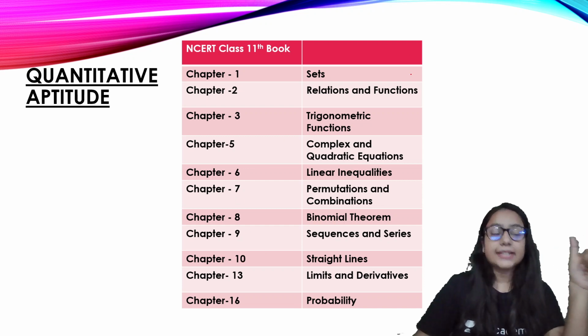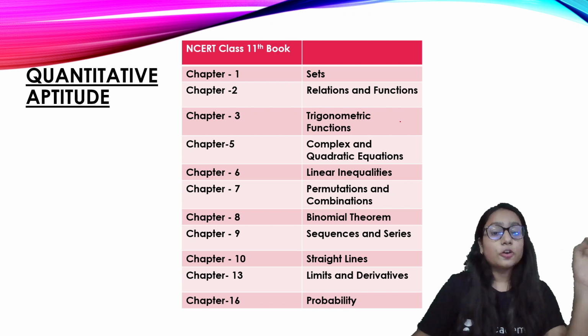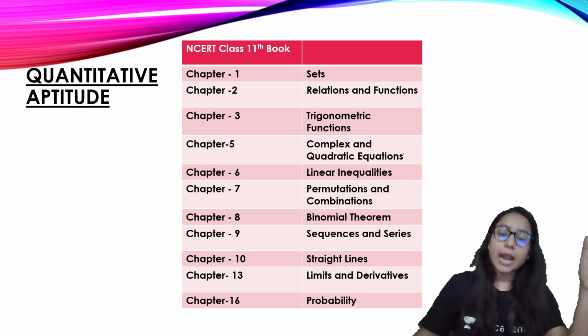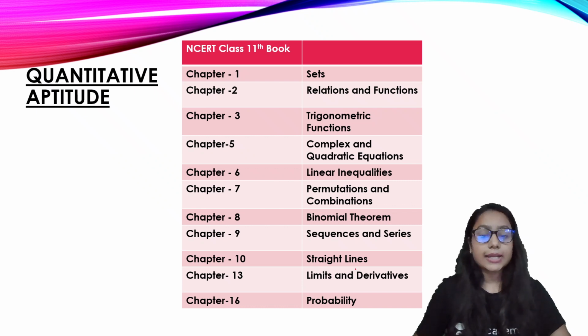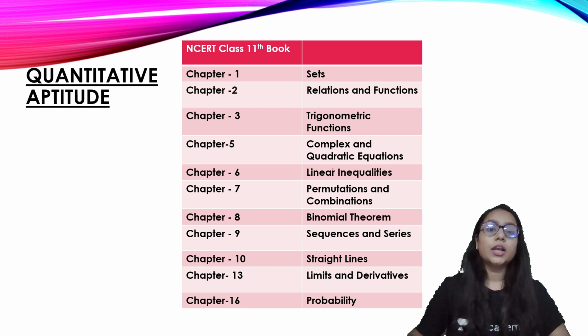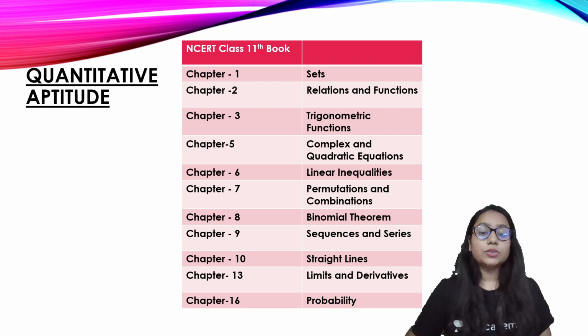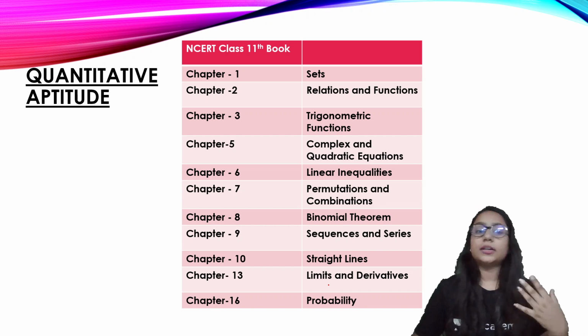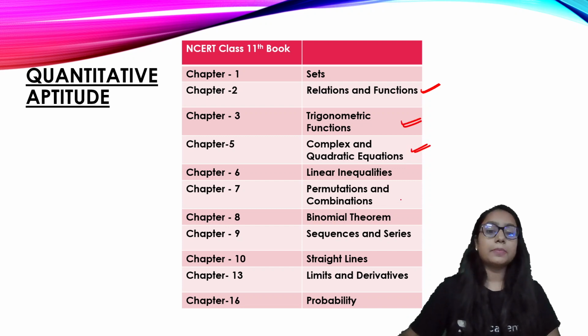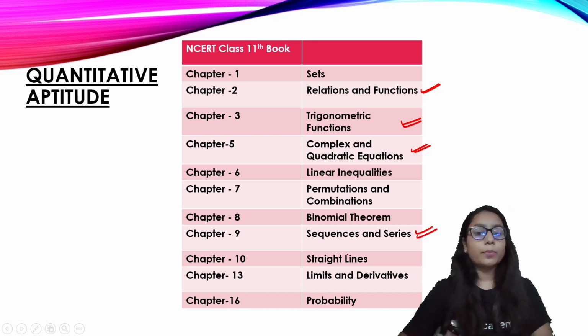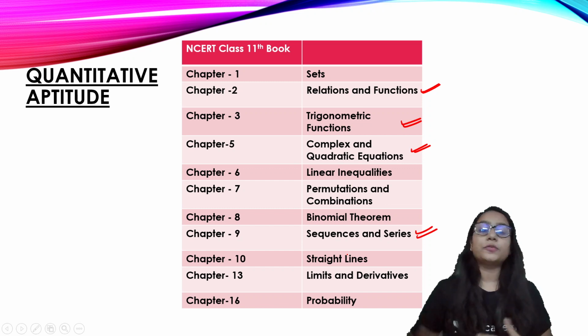So you need to study sets, relations and functions, trigonometric functions, complex numbers and quadratic equations, inequalities, permutations and combinations, binomial theorem, sequences and series, straight lines, limits and derivatives, and probability. If you ask me what the important chapters from here are, I am going to mark them: functions is very important, trigonometric functions very important, complex numbers, and sequences and series. These four chapters are the more important ones. Finish these chapters first, then solve the other chapters.